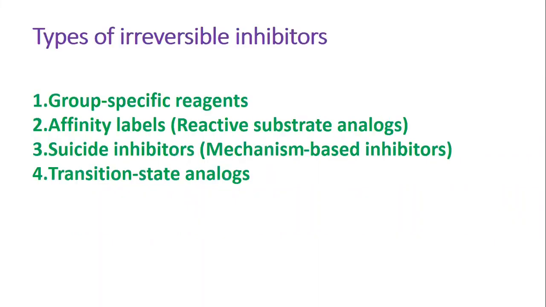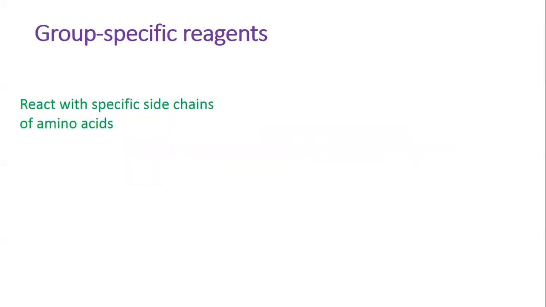Here we consider four common types of irreversible inhibitors: group-specific reagents, affinity labels, also known as reactive substrate analogs, suicide inhibitors, which are also called mechanism-based inhibitors, and transition state analogs. Group-specific reagents react with specific side chains of amino acids.